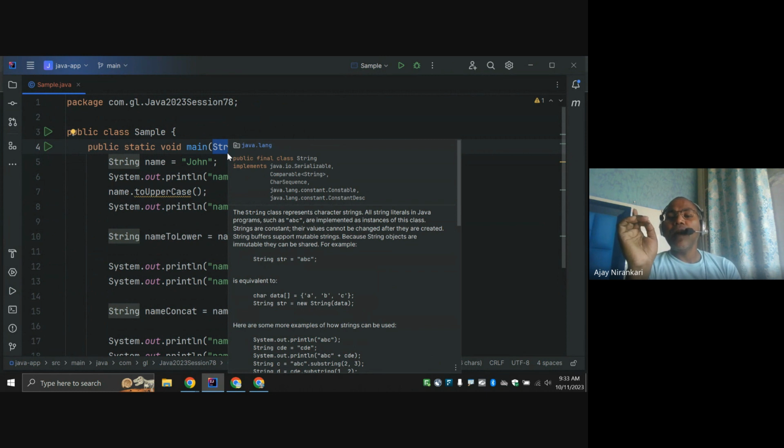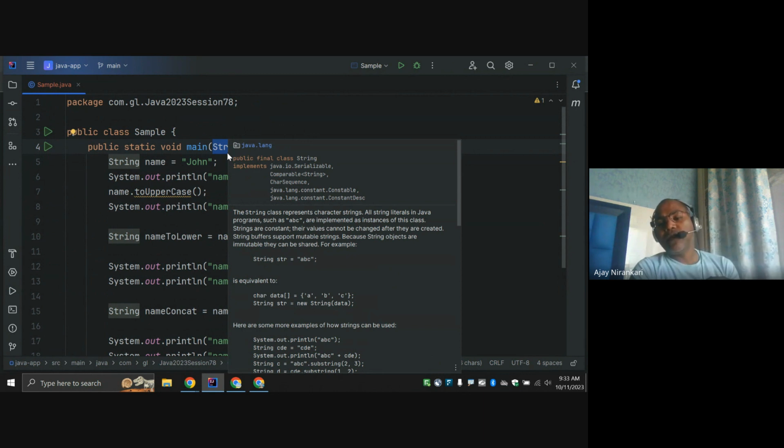And one thing to remember: all the wrapper classes are also immutable, like Integer class, Float class, Double class, Character class, Long class. All the wrapper classes are immutable, right? So these classes, like String and all the wrapper classes, we can freely use in multi-threading because they are created once and can never be modified.